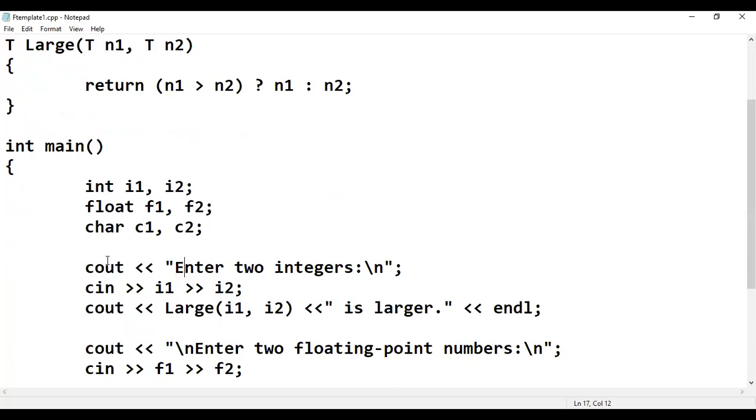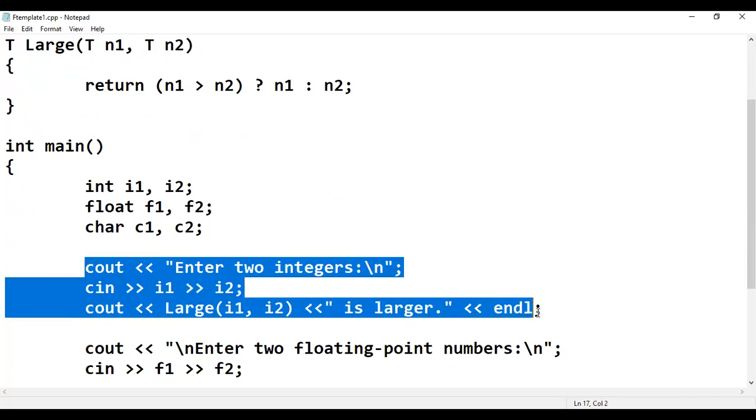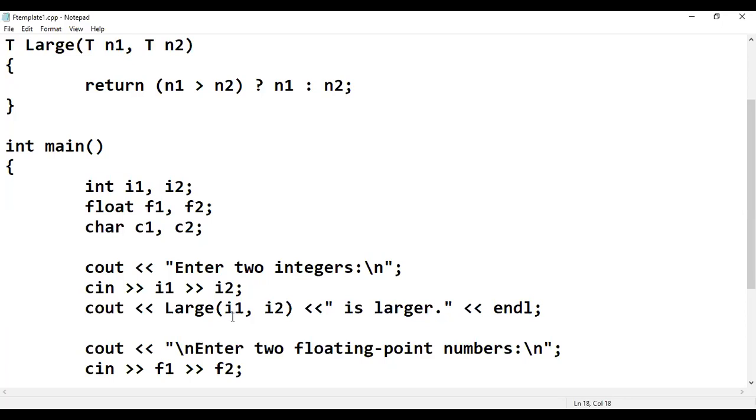So here in the first part we will have the integer variables I1 and I2. When you call this function large, it expects these two values, whatever input is provided at runtime. Depending on that, it should go to the template, generate the output and return the value.